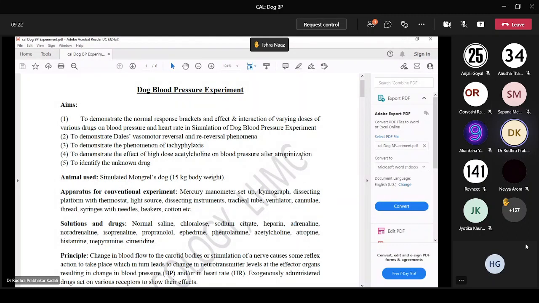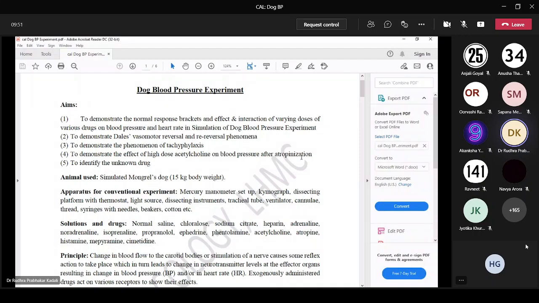In CAL, there is automated software where you can select the dog BP experiment and take the readings. On the left hand panel, there is a drop down menu in which all the drugs are listed. Once you instill one drug, the related response will come, and you can see that. It is very easy to perform.